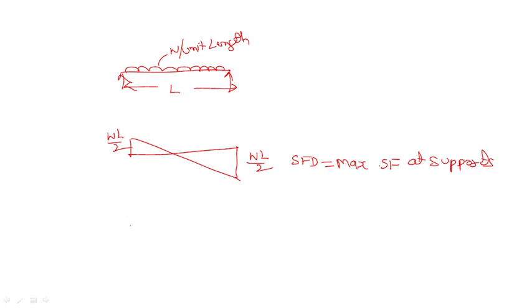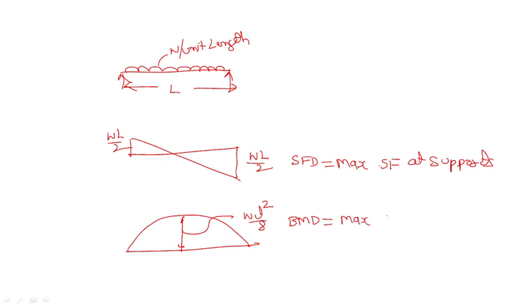Now the bending moment diagram, how will it come? It will come like this. The formula is WL square by 8, and the maximum bending moment is at the center. You have two points you have to remember now.